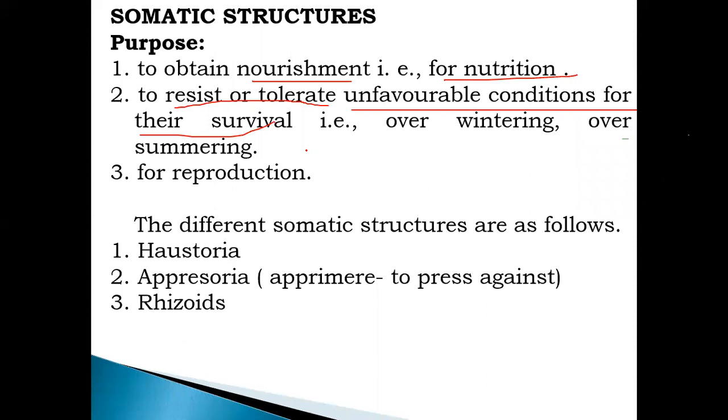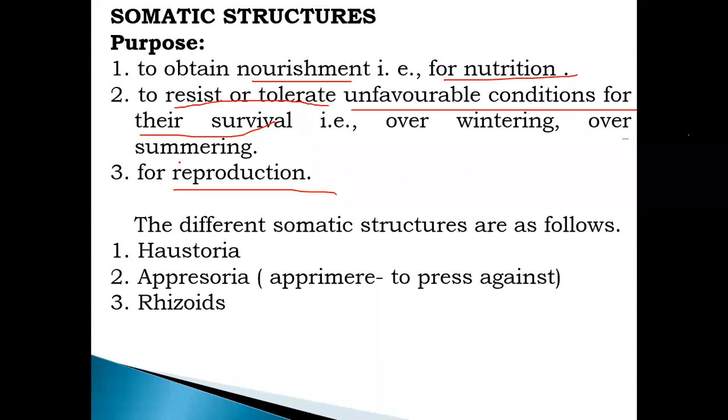When atmospheric conditions are not favorable for the growth and development of the fungus, different resistant structures are there, in which the fungus can over-winter or over-summer and perpetuate. And the last one is for reproduction.